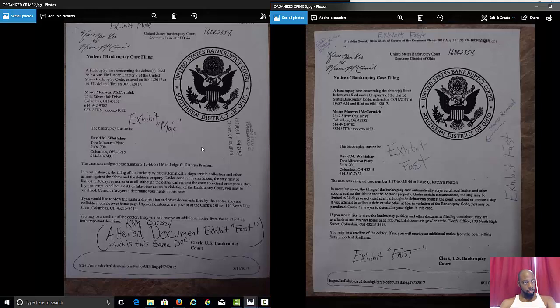Let me repeat. If your creditors don't acknowledge this bankruptcy, okay, and it was filed and they still sending you stuff telling you, hey, we want our money, or you going to court, or whatever, you can sue them, because that's a violation of the stay.